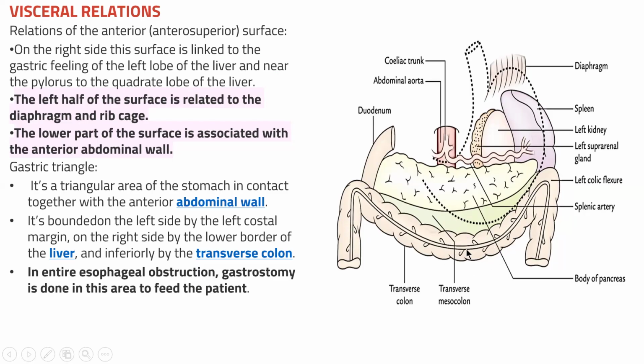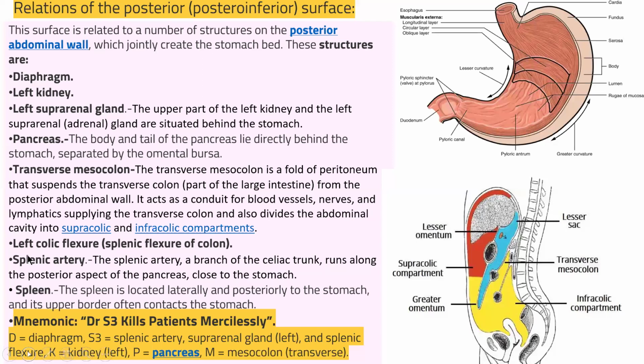When a gastrostomy is done, if there is an obstruction in the esophagus, it is done in this area to feed the patient.